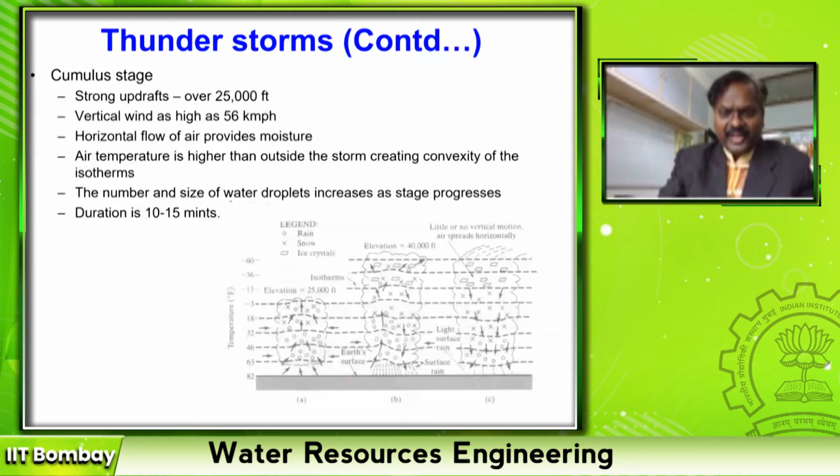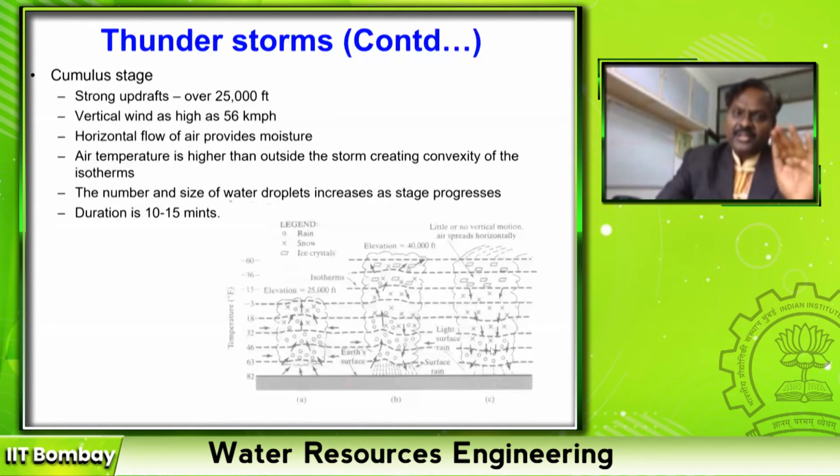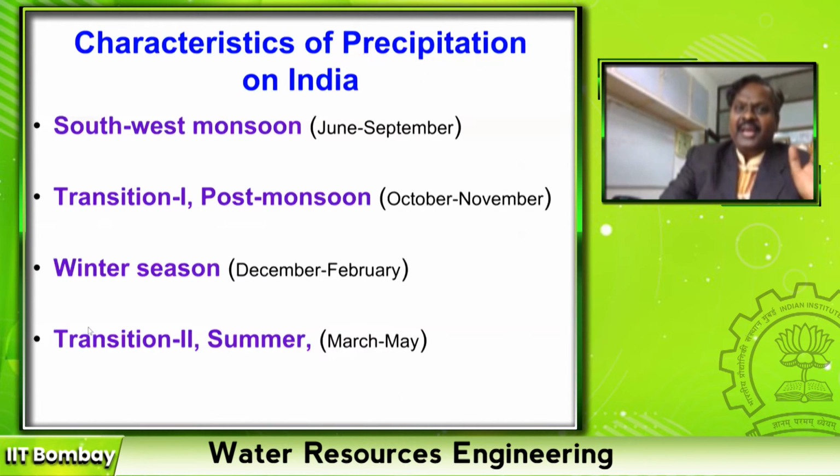The last stage where everything becomes water and falls on the earth is called the dissipating stage. So these are all different types of precipitation that happen on our earth. But this precipitation is a single phenomenon, 1 day, 1 hour. The duration we don't know.